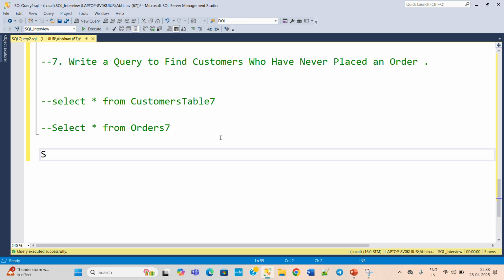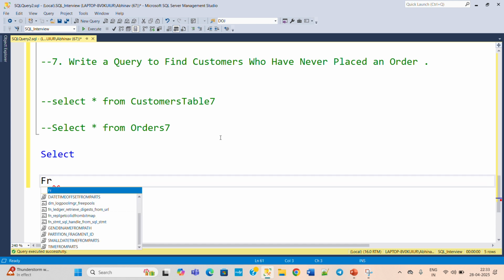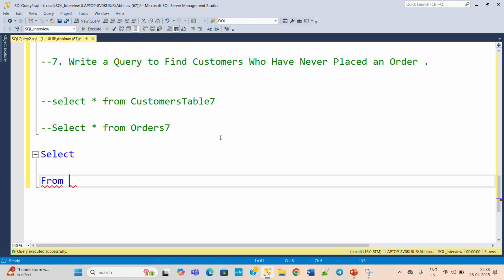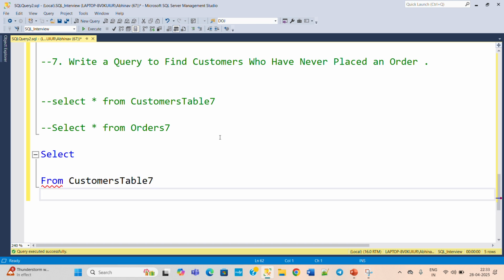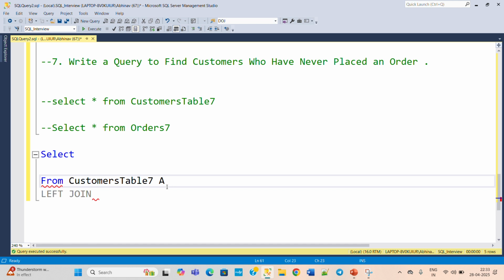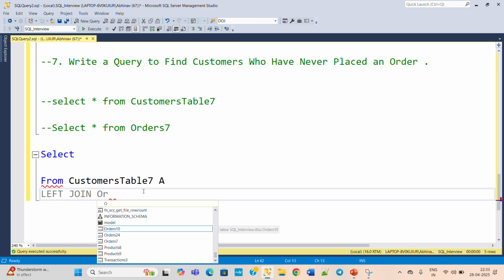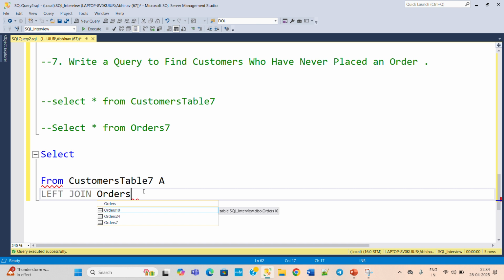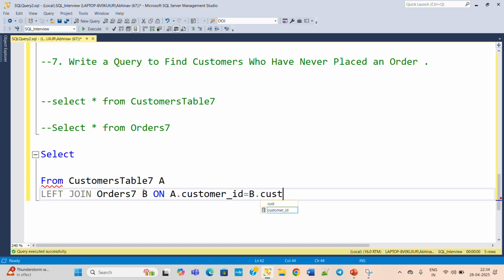Okay, so the final query for this will be like select from, first we will mention the table name so that alias will work for us, from customer 7 table, and then do a left join, put alias here like A. So left join it with orders 7 table as B on A dot customer ID equals B dot customer ID.